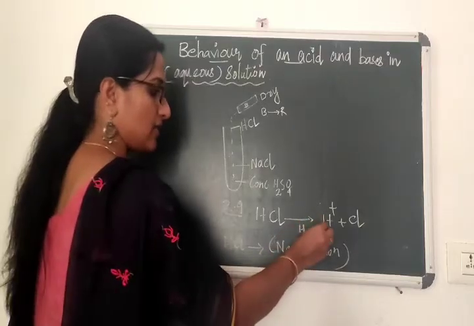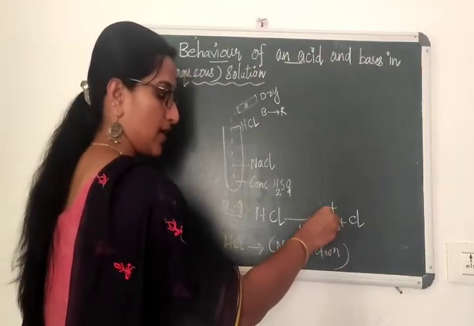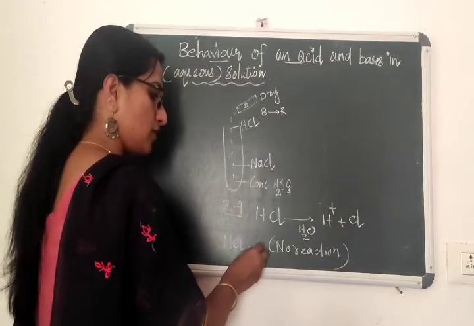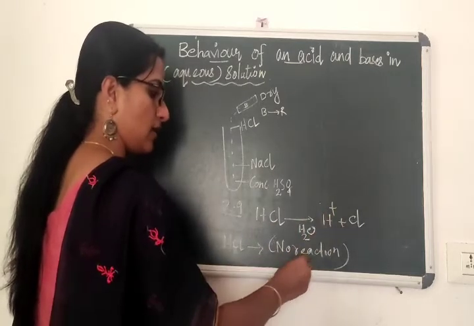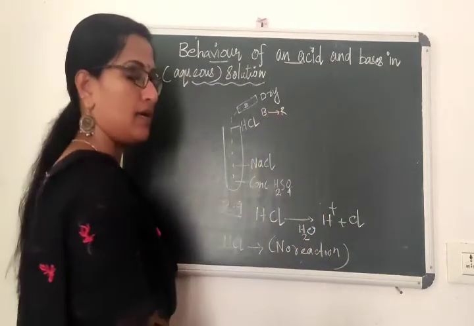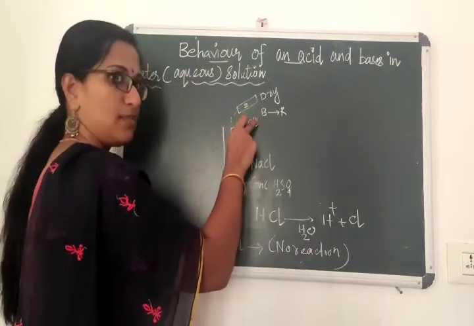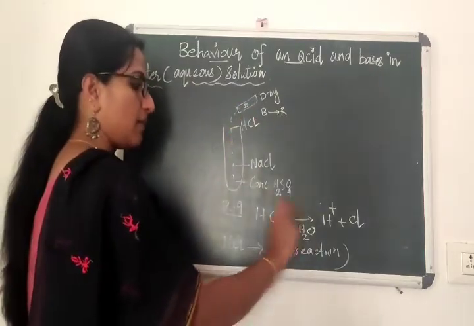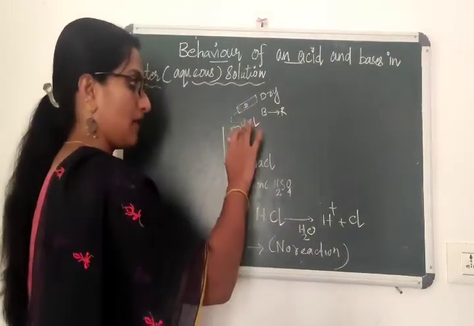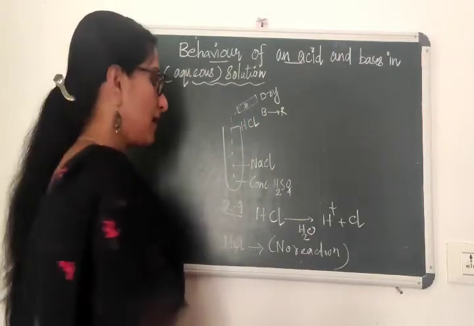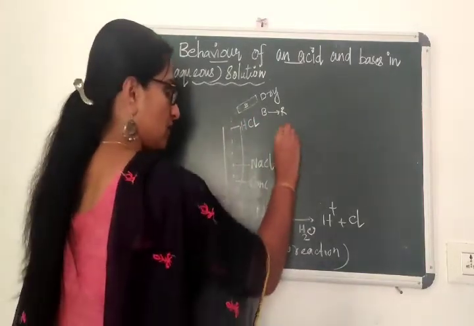Okay, this reaction is possible. This H plus ion is produced only in the presence of water. In the absence of water, this is not possible. So that blue litmus paper never turns to red litmus paper. But when you keep a wet litmus paper, wet blue litmus paper turns to red litmus paper. Okay? Same way, base also.